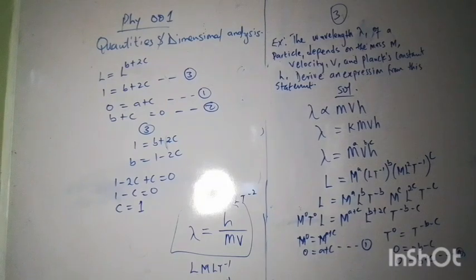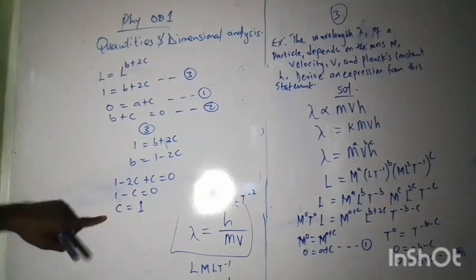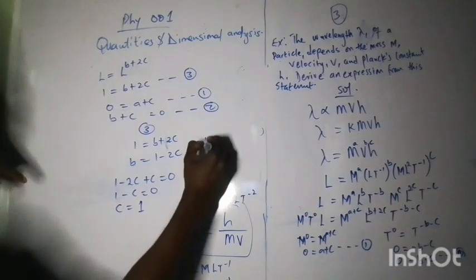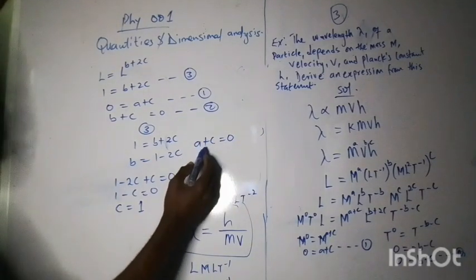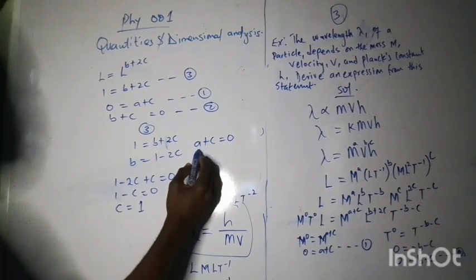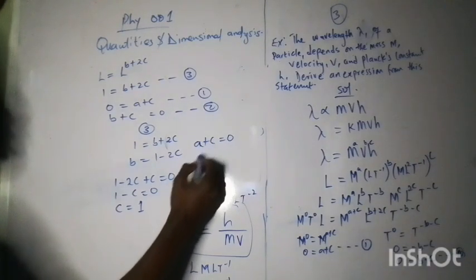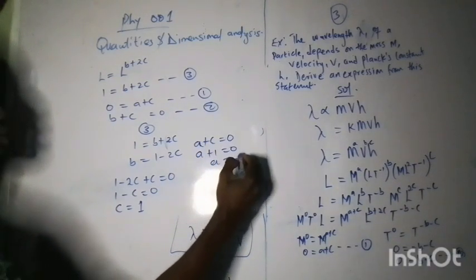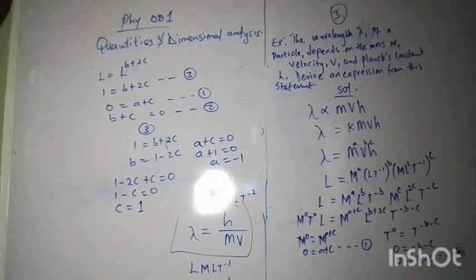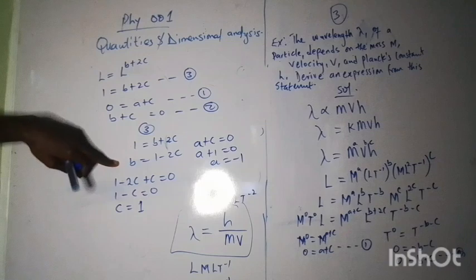So what next? I've gotten c, so I can easily get a. So a plus c equals to 0. If a plus c equals to 0, and c is 1, so a plus 1 equals to 0. So a will be what? Minus 1. Okay, we have not gotten b actually.